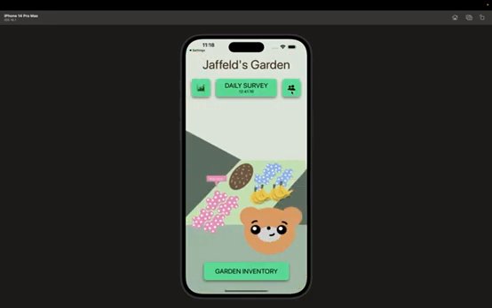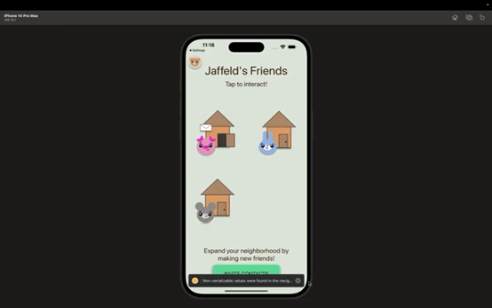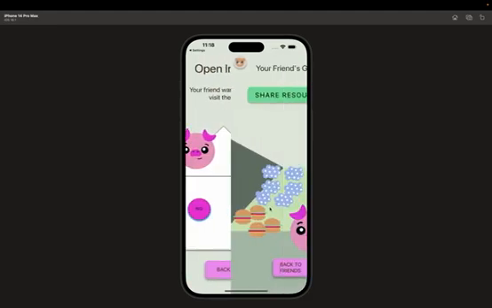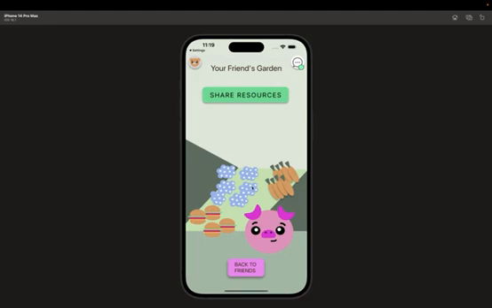The last part I want to highlight was the friends side. This app is also based off community, and we want people to interact with their friends and kind of confide in each other about their physical and emotional problems that they may be having. It looks like here we got this mail icon, which looks like the pig is giving us an invitation, and they want us to visit them. So let's go ahead and visit them. And here we get to see their garden.